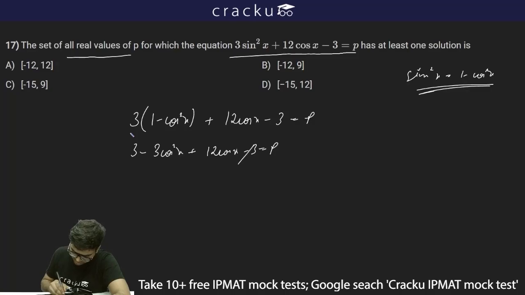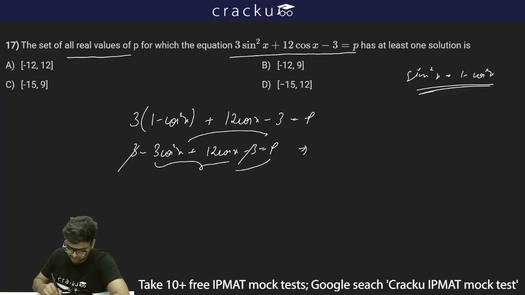What I'll do, this 3 and 3 will get cancelled. I'll take minus 3 cos square x plus 12 cos x to the right hand side, and I'll take this p to the left hand side. So this will become minus p is equal to minus 3 cos square x, which will become plus 3 cos square x, and plus 12 cos x will become minus 12 cos x.